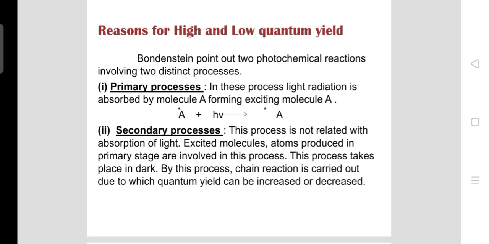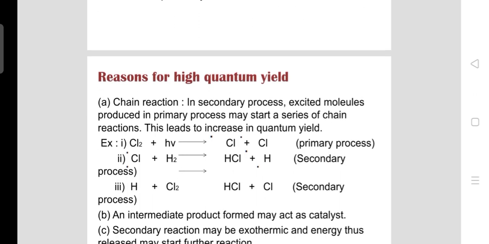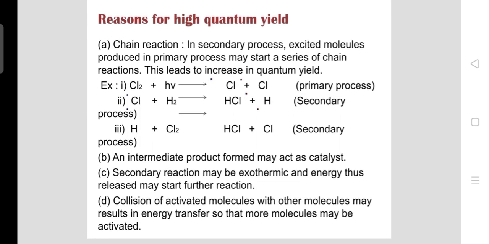Let's move to the secondary process. In this secondary process, there is no absorption of light. The excited molecule formed in the primary process is taken into the secondary process. Due to this, the chain reaction is carried out in the secondary process, due to which the quantum yield can be increased or decreased. Now, reasons for high quantum yield.